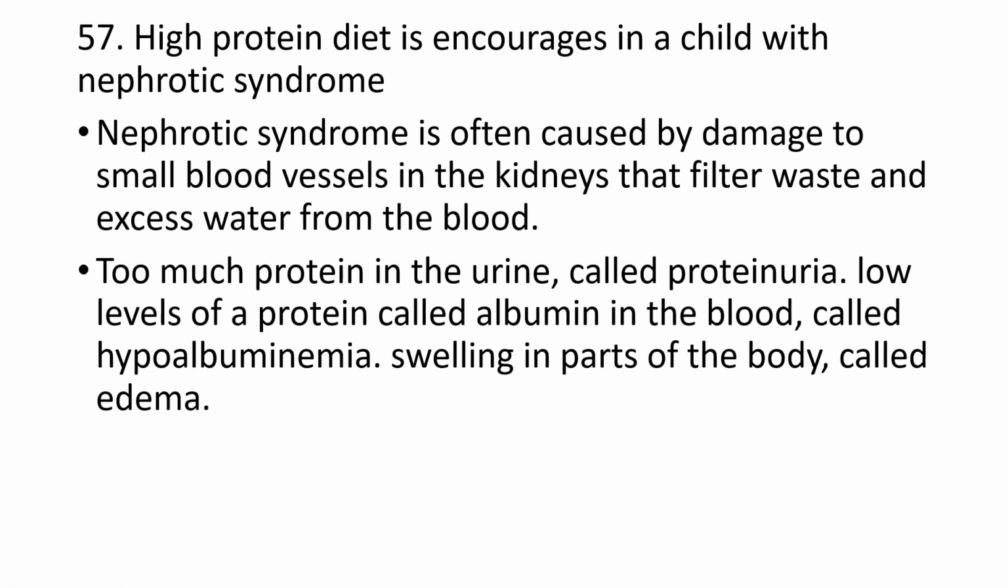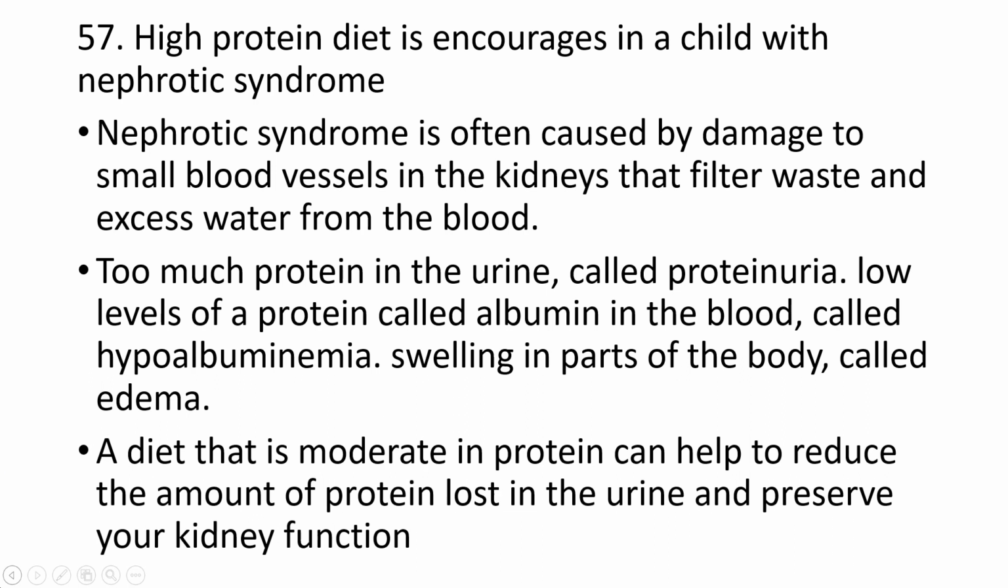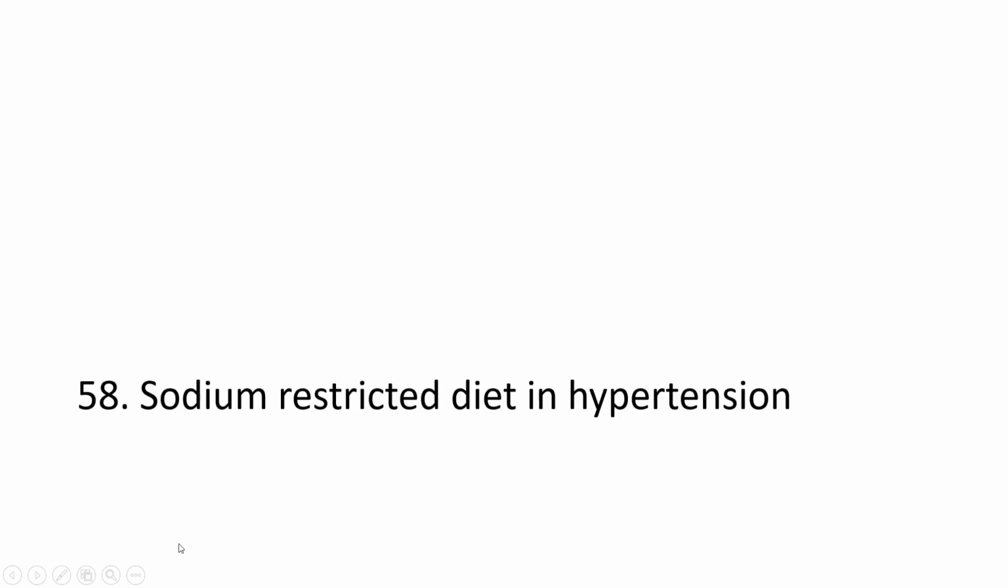So in nephrotic syndrome, because of the tissue damage of the kidney, the kidney is not able to reabsorb the protein from the waste material. So the protein will be lost, which is known as proteinuria, and the low protein amount in the blood is known as hypoalbuminemia, which further decreases the oncotic pressure and causes edema. So a diet that is high in protein can help to compensate whatever amount of protein is lost in the urine, and preserve the kidney function.